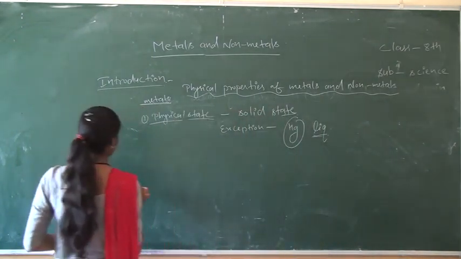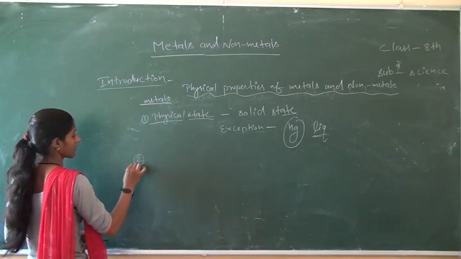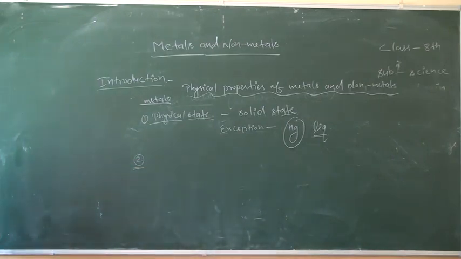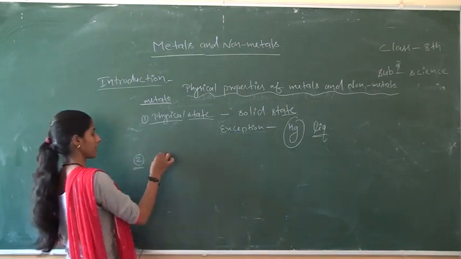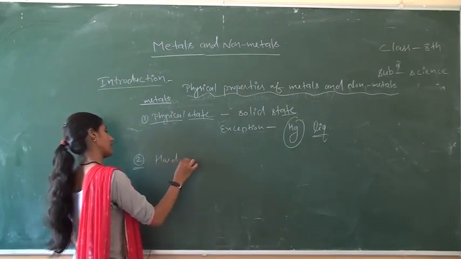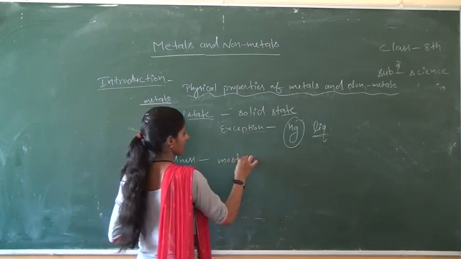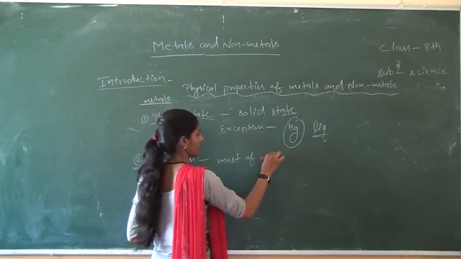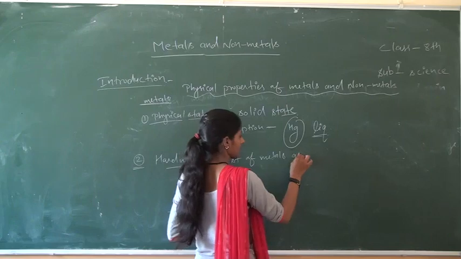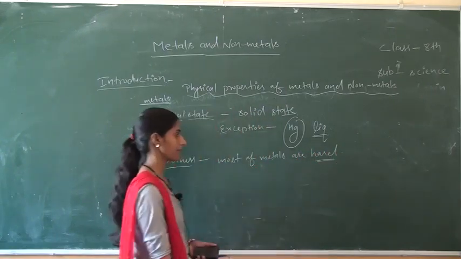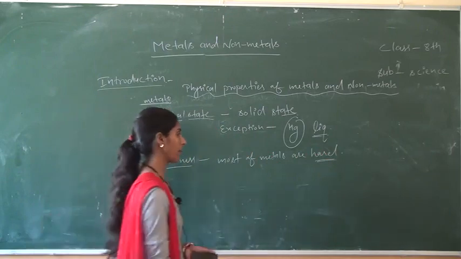Okay students, after that the second one is hardness. In hardness, most of the metals are hard in nature. They are strong.